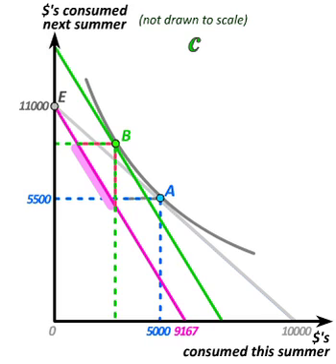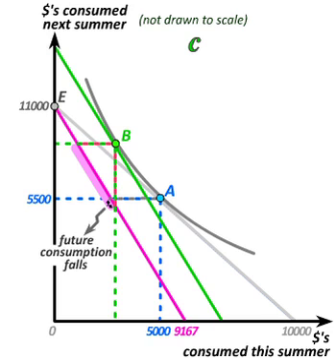If we now want to ask the question of whether you will borrow more or less when the interest rate goes up, we're really asking whether you will consume more or less next summer. If your consumption next summer goes up, that means you're borrowing less. If your consumption next summer goes down, it means you're borrowing more. Put differently, asking whether you'll borrow more or less is really asking whether you're moving above or below bundle A on your final budget constraint.